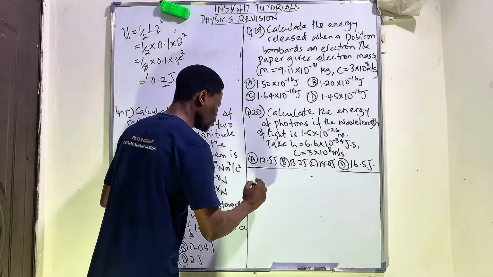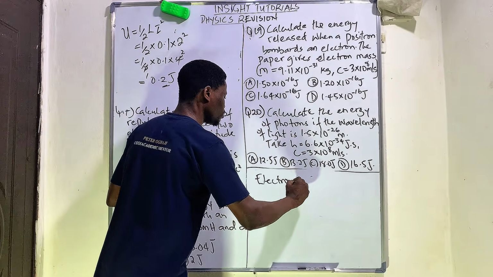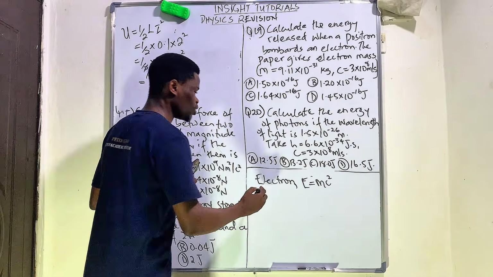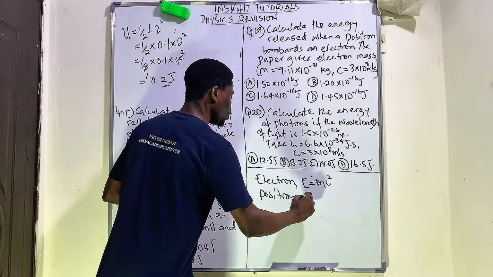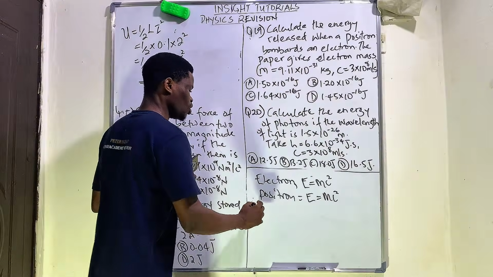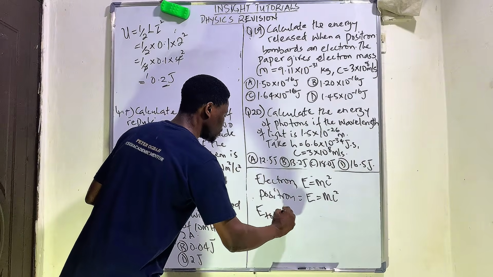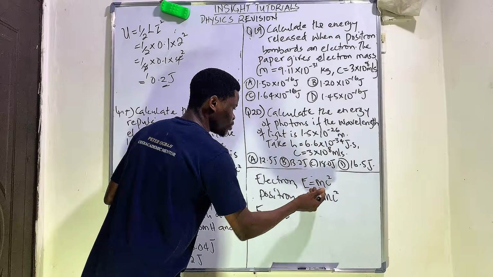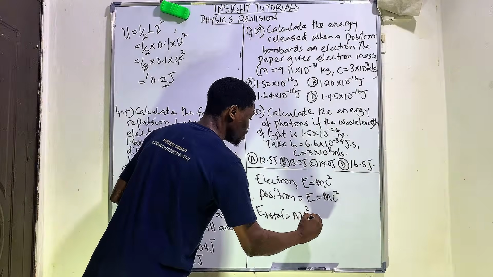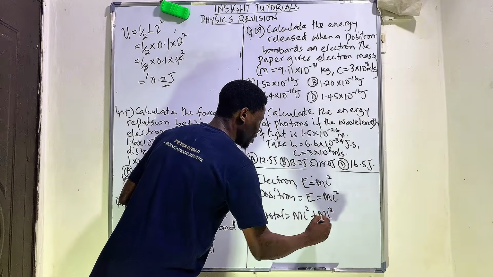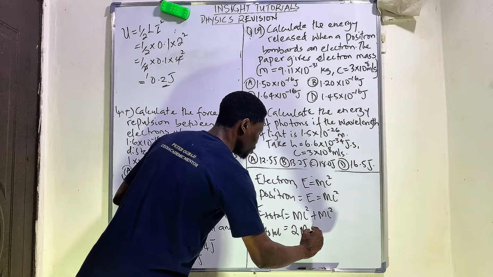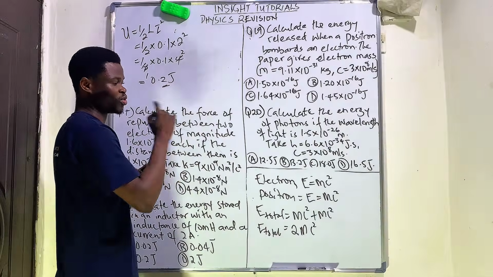So it happens that for an electron, the energy will be given as mass times the speed of light squared. Also for a positron, the energy is mass times the speed of light squared. To get the total energy, I'm going to simply add the electron energy to the positron energy. So you're having mass and the speed of light squared plus mass and the speed of light squared. So the total energy is going to be 2 times the mass and the speed of light squared. That's what we're going to use in solving this question.